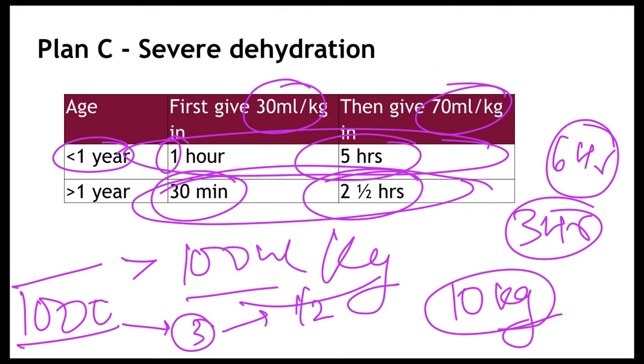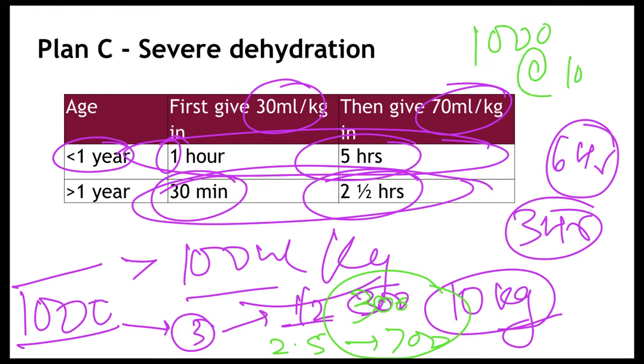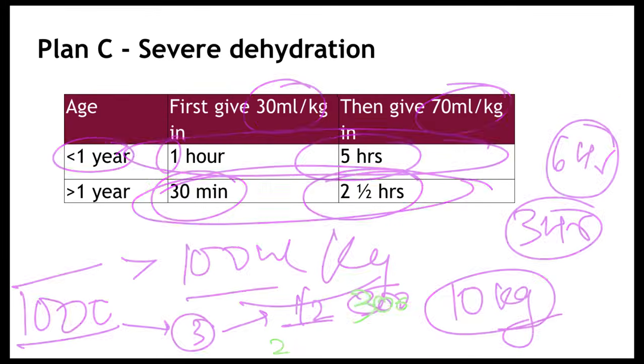In the first half hour, you will give 300 ml. In the next 2.5 hours, you will give 700 ml. So a total of 1000 ml at 100 ml per kg for a 10 kg child has to be given. You can easily modify this scenario in other cases also.